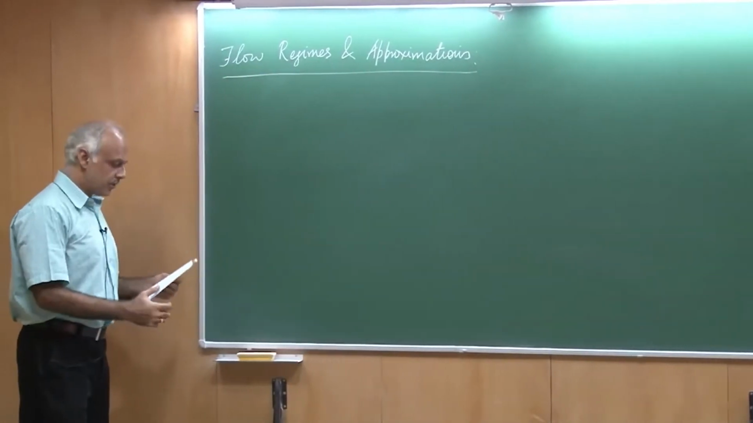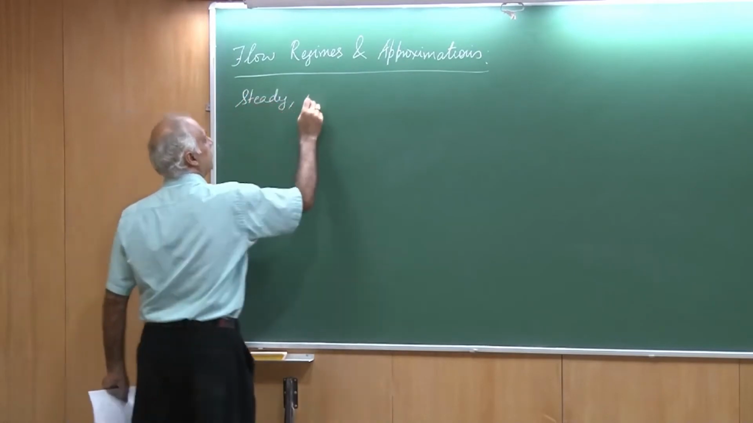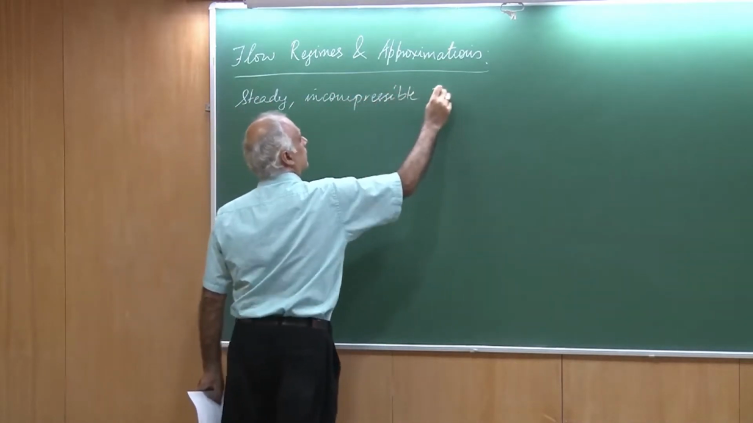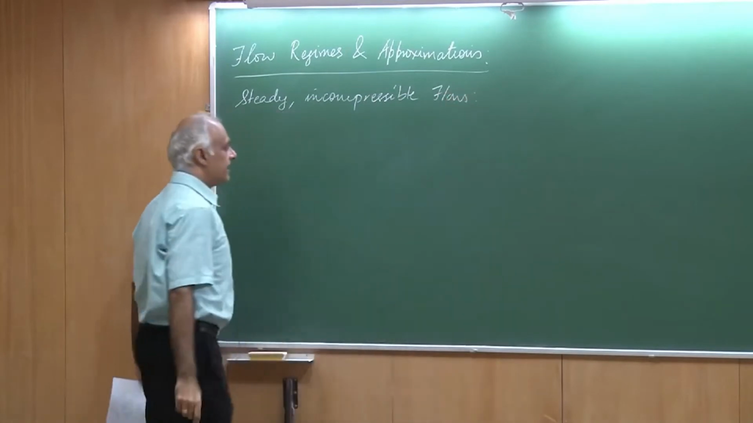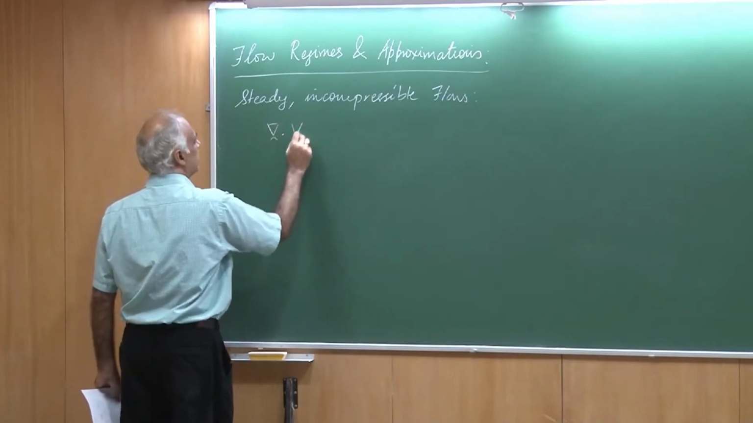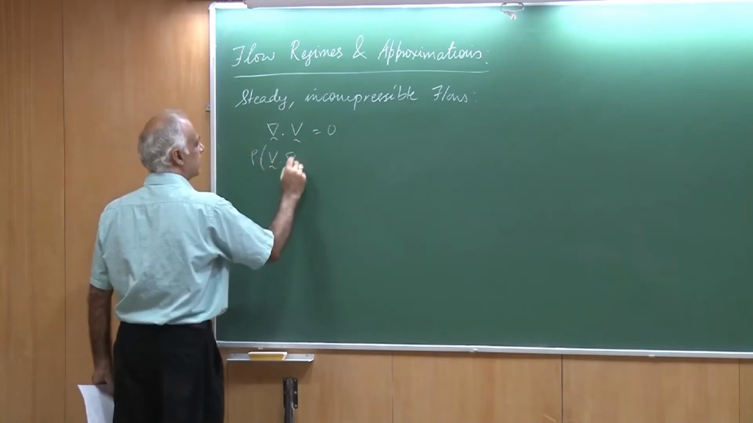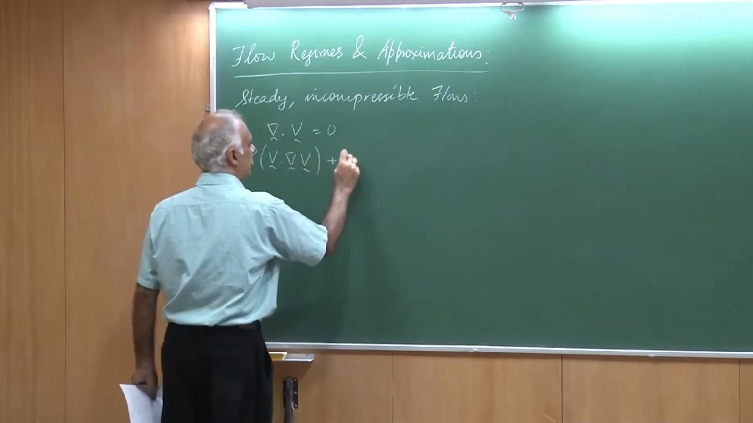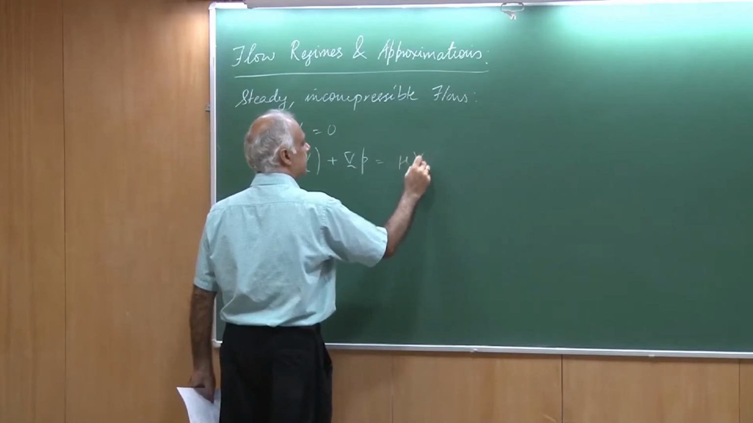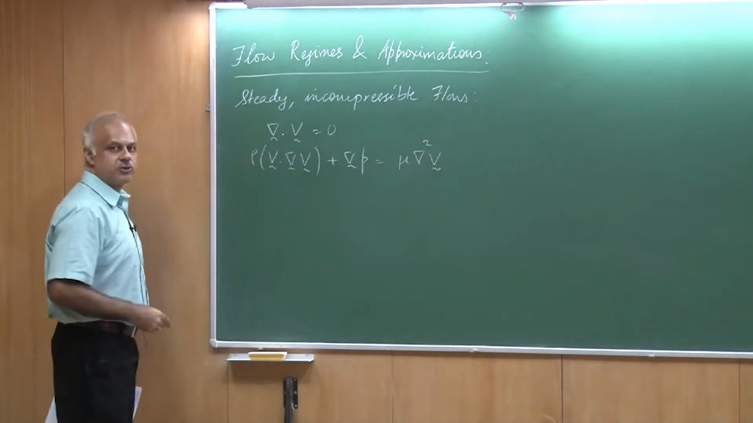So, let me recollect for you what we were doing. We talked about the steady incompressible flow. And then we said, let us write down the flow equations, and these were divergence of V is 0, and then we had rho V dot gradient of V plus gradient of pressure, this is mu times del square V. Okay, the mass balance and then the force balance.